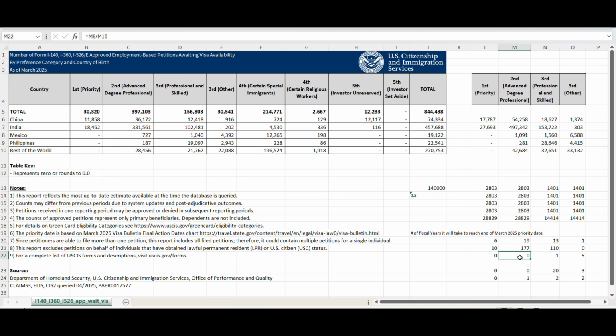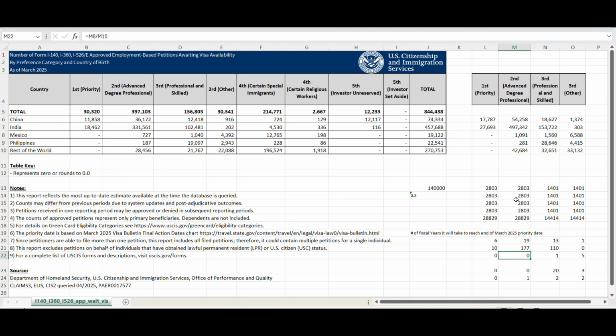Similarly, look at this, EB2 Mexico. Even though it says 1,000, it's a rounded number, so it becomes 0. But half of the year, maybe in the middle of fiscal year 2026, it might become current, unless there are more applicants coming in.